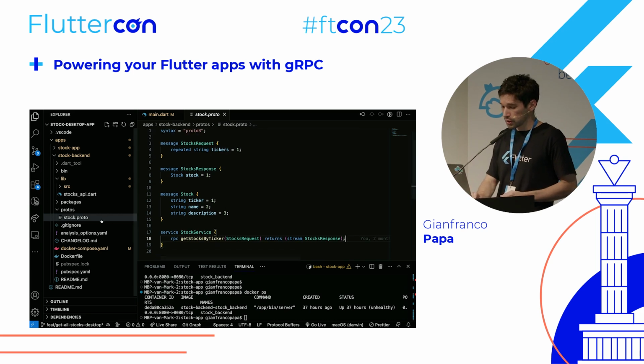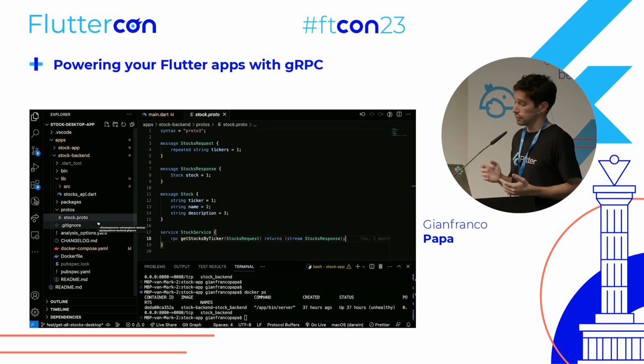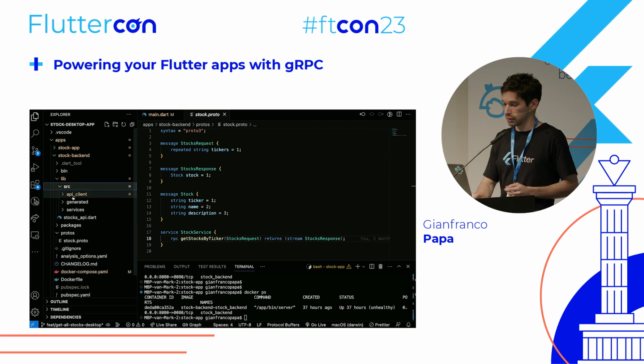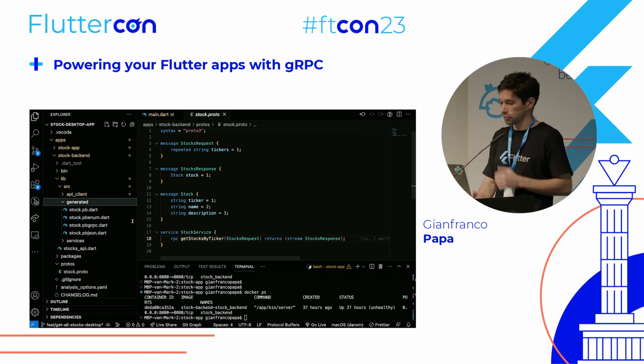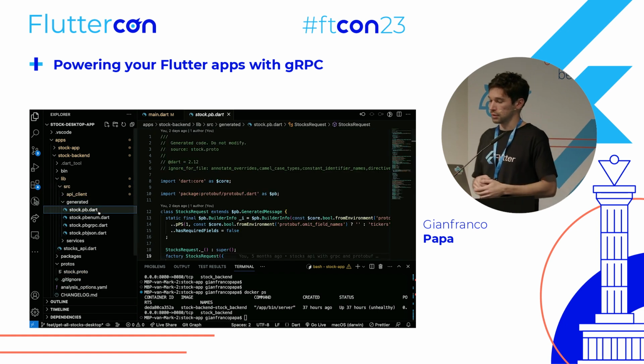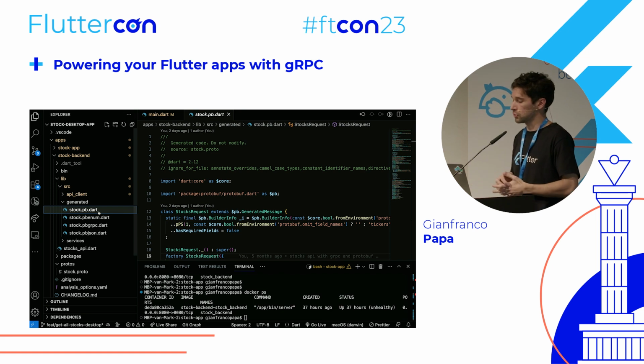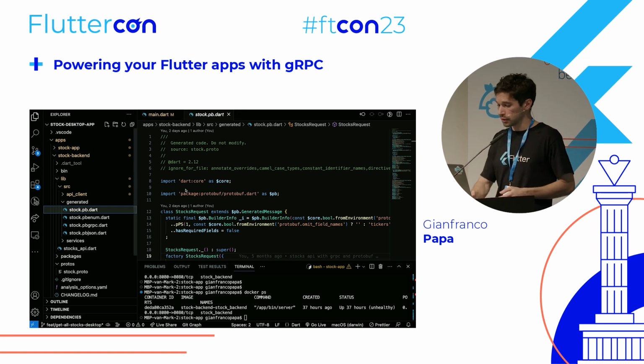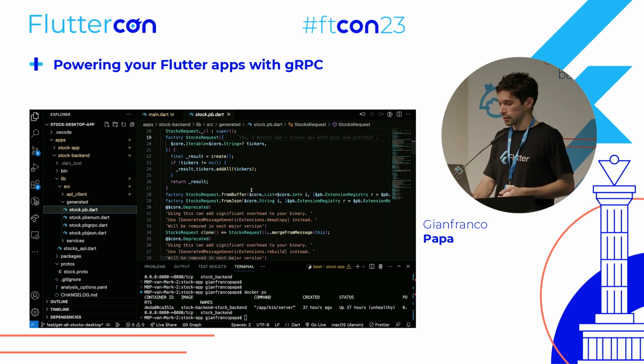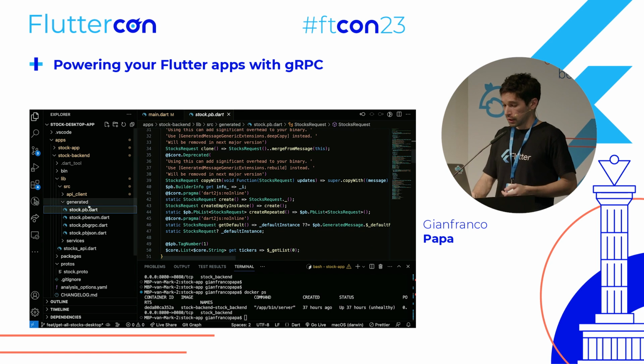So once we auto-generate everything, we can go to the generated folder. That is not so readable, but here we have all the Dart classes, so we don't have to create them manually. And this is really cool because it saves us time. And then we can expose our service.